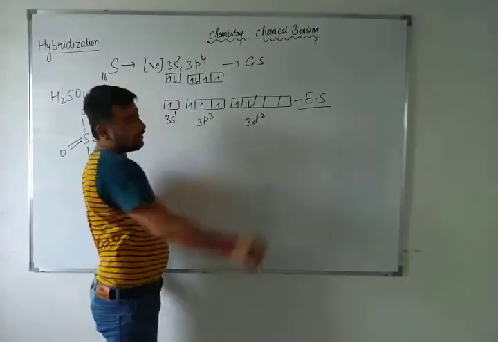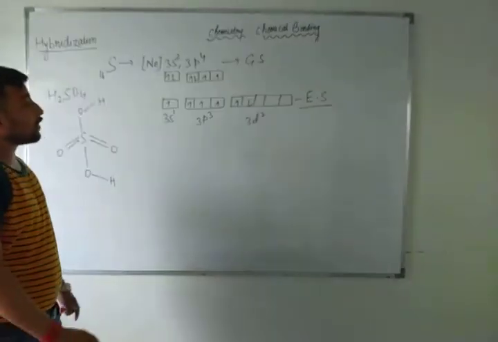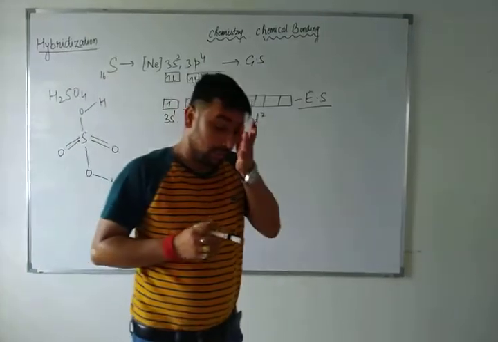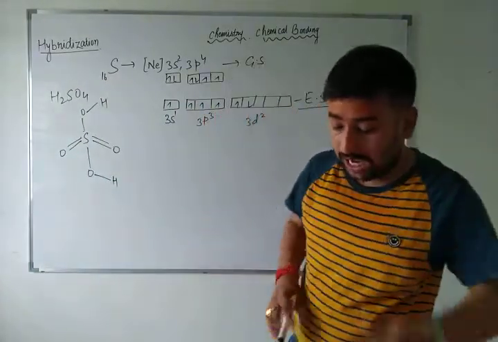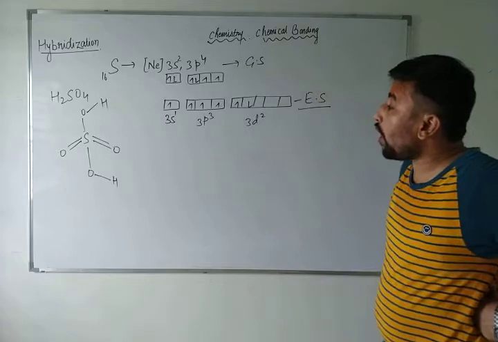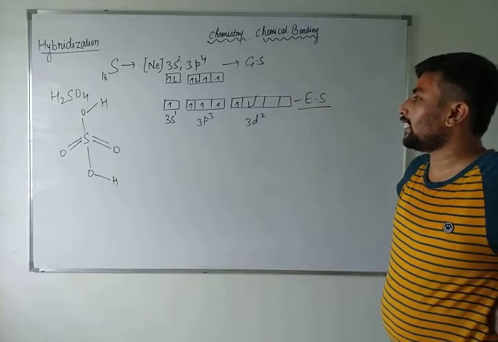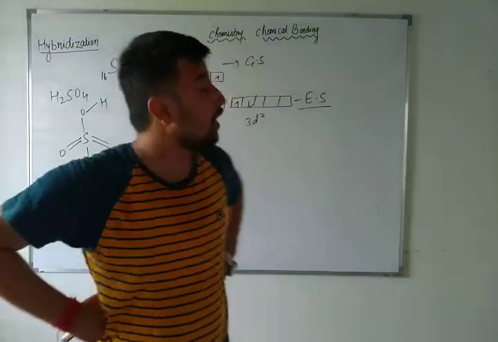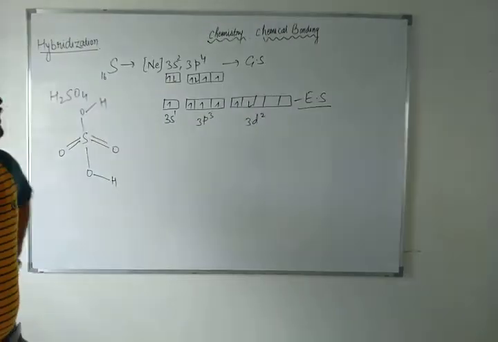Now you know very well, in the sulfur there are 1, 2, 3, 4, 5, 6 valence electrons. We have redistributed the energies, the electrons into different orientations. So now what will be the hybridization of sulfur in sulfuric acid?